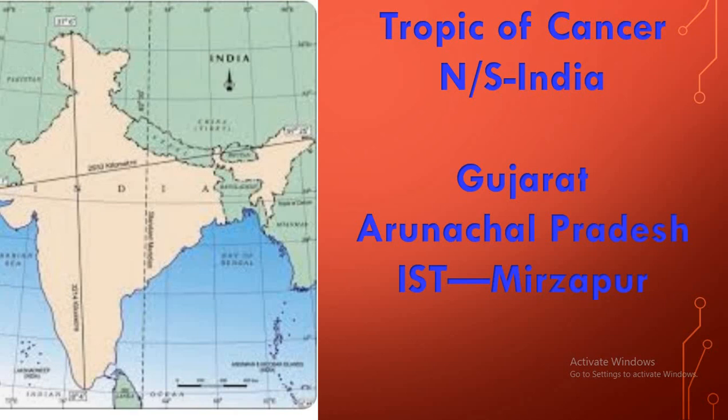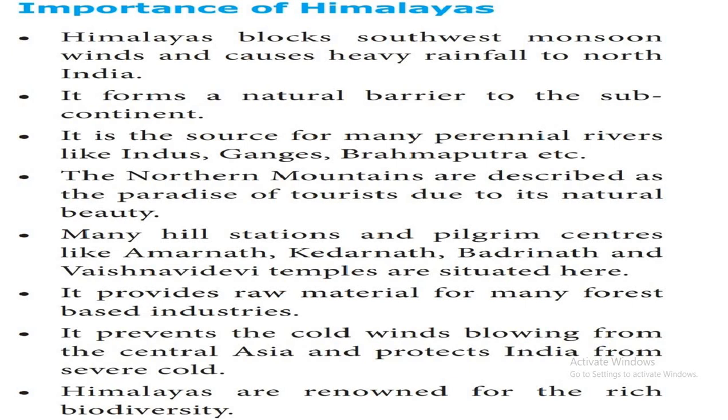Then you have seen a straight line drawn from Gujarat to Arunachal Pradesh. And from Jammu Kashmir to Kanyakumari, from top to bottom, a line cuts the Gujarat to Arunachal Pradesh line. The cutting place is called Mirzapur, from which we calculate Indian Standard Time. Well, need not do this map also, no problem. Just learn.